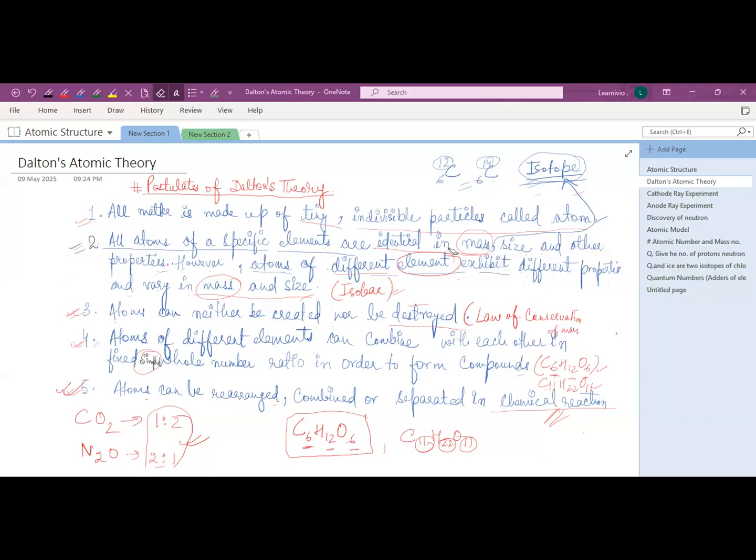So, ma'am, isobar means atomic mass is same, but the atomic number is different.